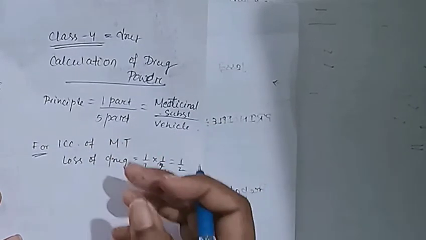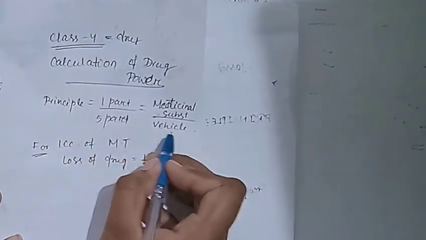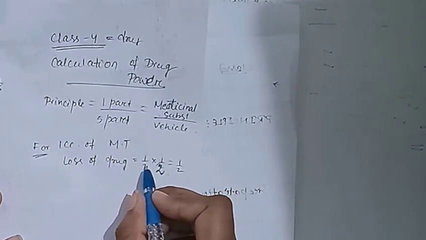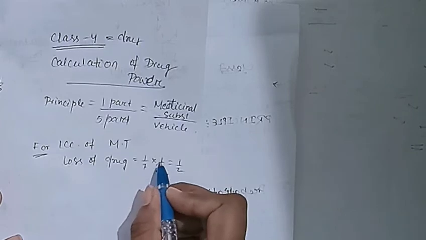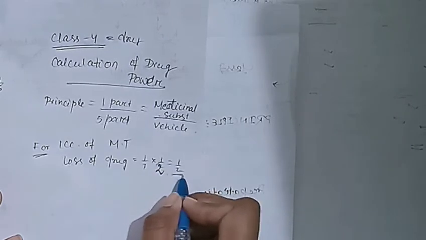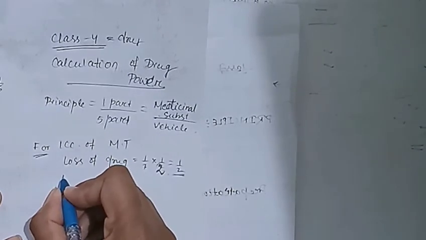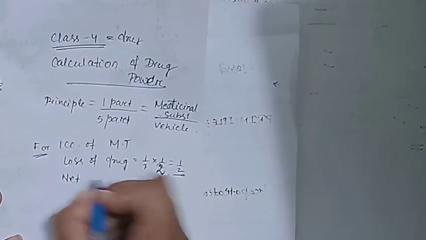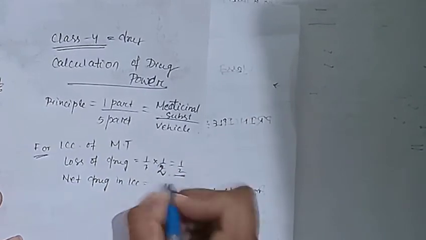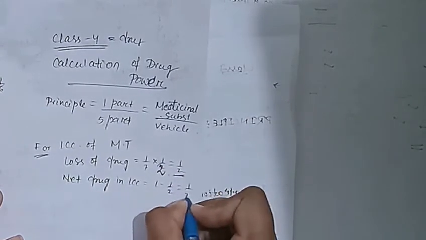It works out with the 5 parts of the vehicle to make the solution. So 1 part gets lost, and it is 1/1. But for easy calculation, I multiply by 1/2. That is 1/2, and so net drug in 1 cc is equal to 1 minus 1/2, that is 1/2.